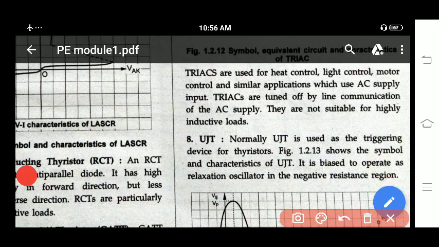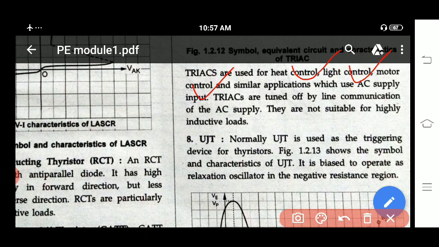So where are these triacs used? Because you are controlling both the positive cycle and negative cycle of your AC signal. If you have an AC signal like this, from this triac you can control both this positive half cycle and negative half cycle. So triacs are used for heat control, light control, motor control. You can design a fan regulator using this triac also, because for AC voltage motor or light control and all these things you can use this.